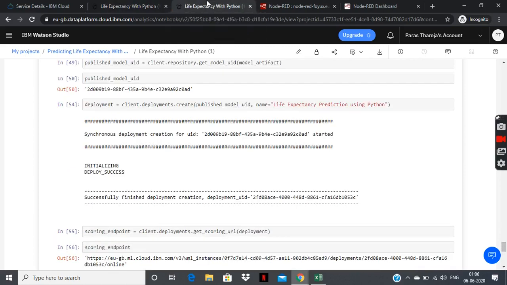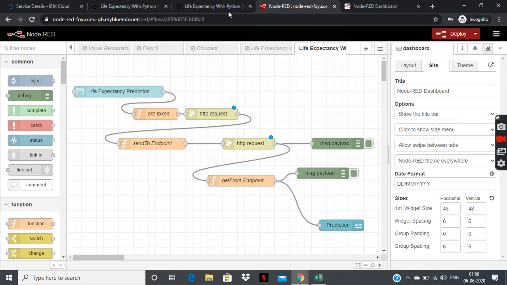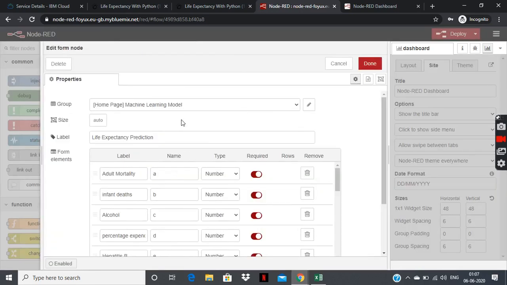Let me take you to the Node-RED flow now. Node-RED is based on Node.js, wherein you can integrate your backend with the front end with the help of creating simple nodes. And this is a very useful task. This is where my entire backend part was connected with the UI part. These are the nodes. Firstly, I got the form values here: labels, names, and types of those form values.